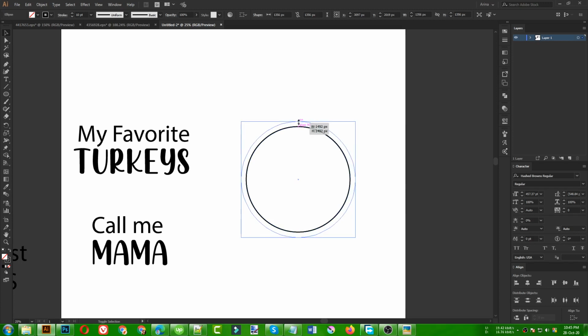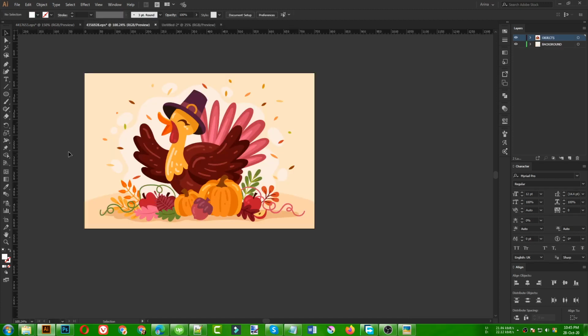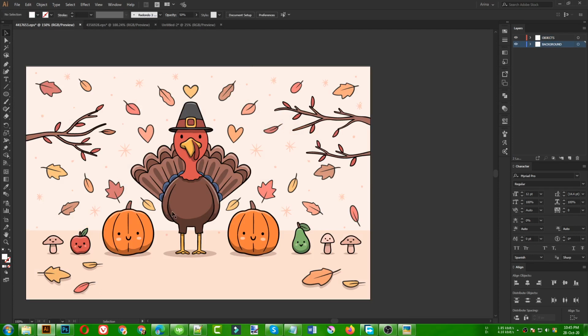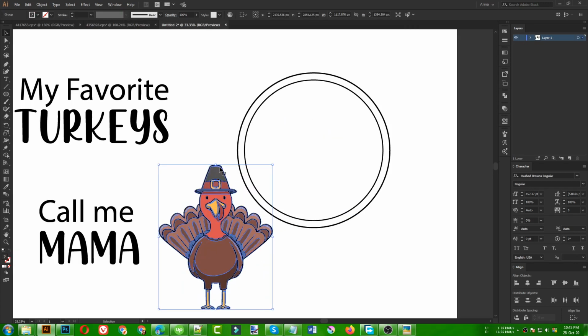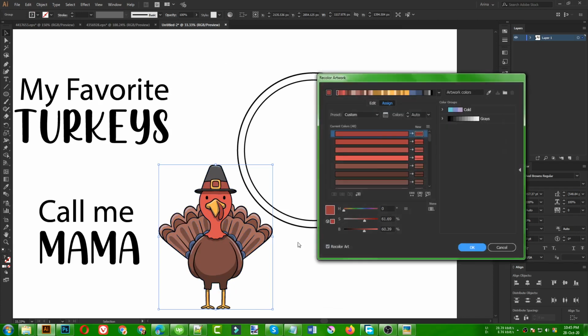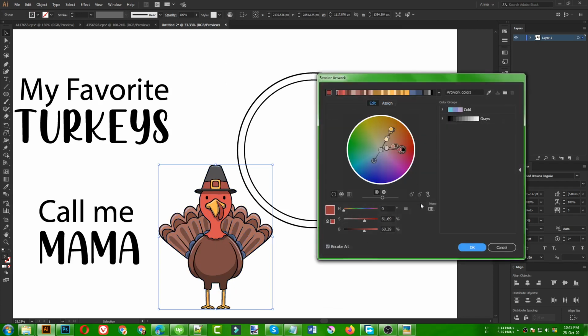As I am going to use a premium vector for this design, I cannot just use it as it is. I have to do some modifications on this. So I'm going to copy this one, then paste it here. And first of all, I need to change the artwork color, because most of the followers who follow my channel will use the same design, I think.